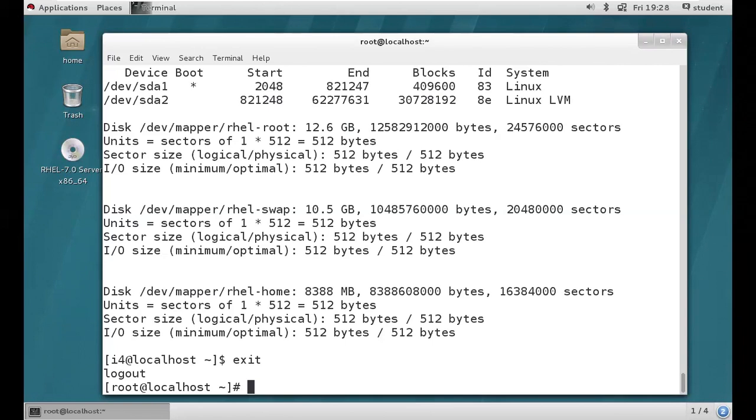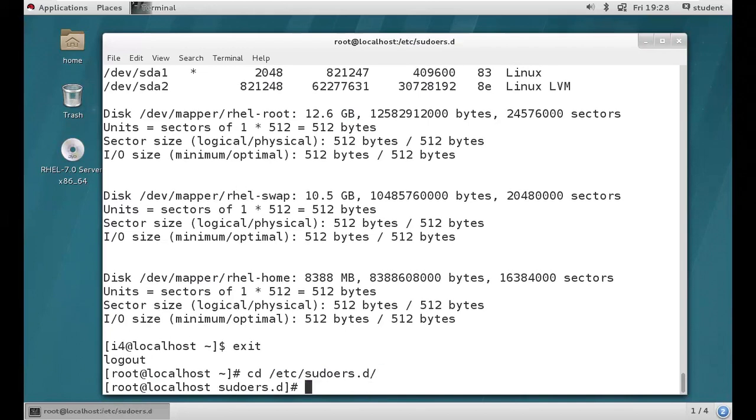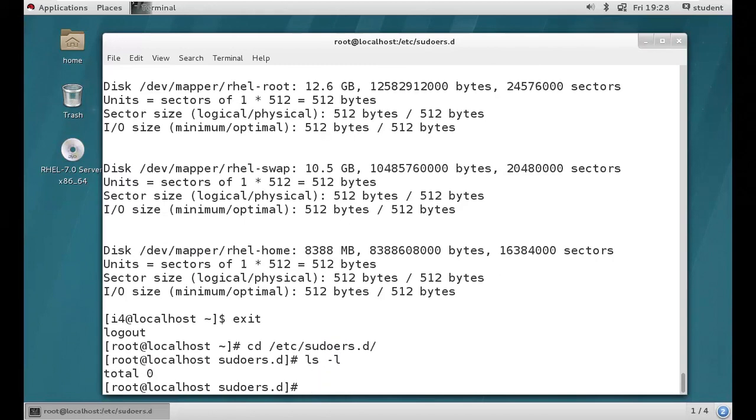Where do we need to create it, how do we need to create it? So let's see here. cd /etc/sudoers.d. D stands for directory. Got it, guys? cd space slash etc slash sudoers dot d, then hit enter. There are no files inside sudoers.d. Now we are going to create our own sudoers file inside this location.